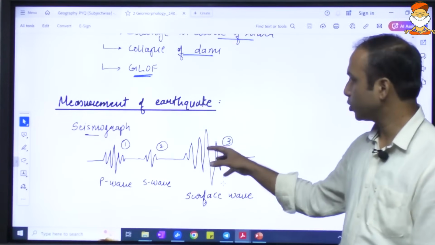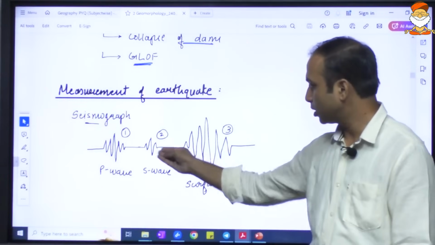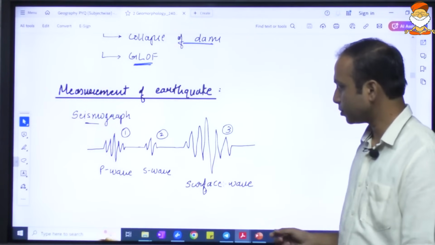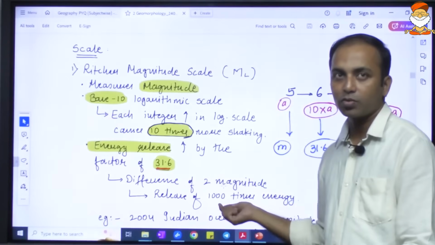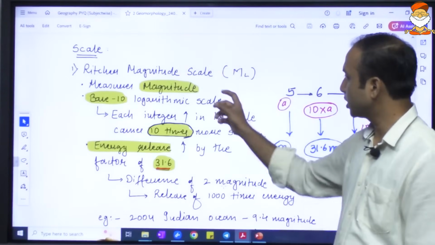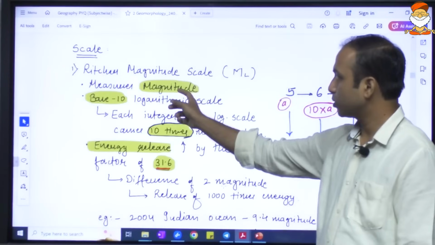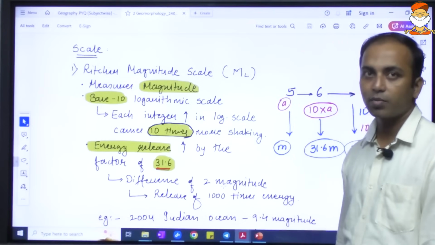Earthquake: in the seismograph, the earthquake is followed in this way. First primary waves, followed by secondary waves, followed by surface waves. There are basically two scales. One is the Richter scale, which is used for the measurement of magnitude. The Richter scale is a base 10 logarithmic scale.